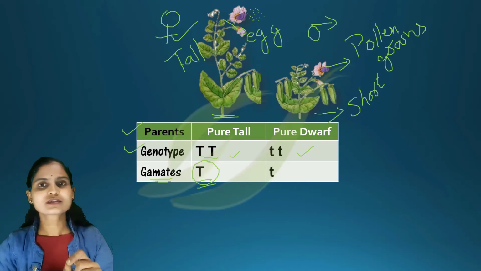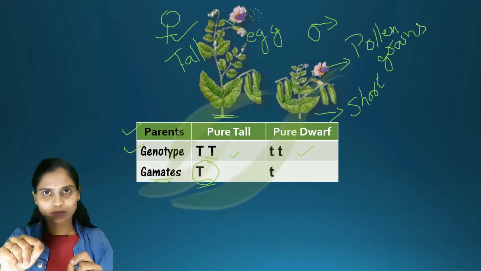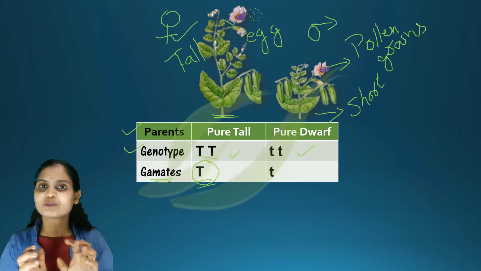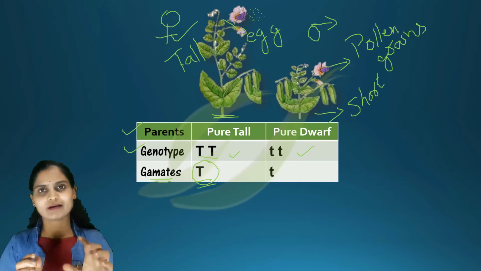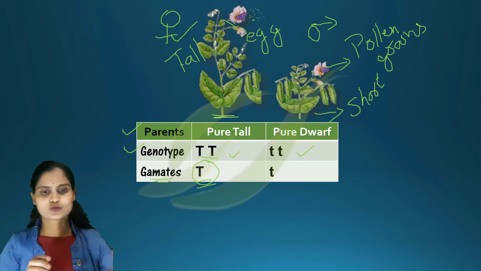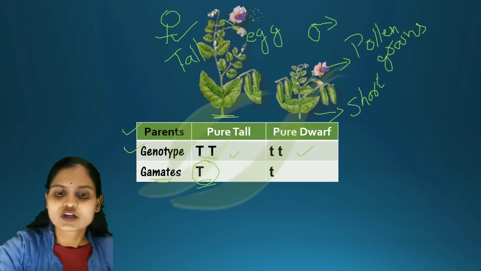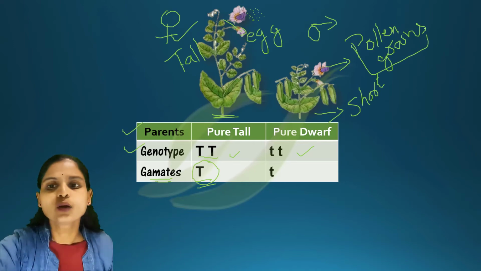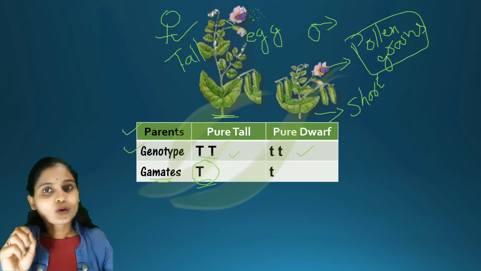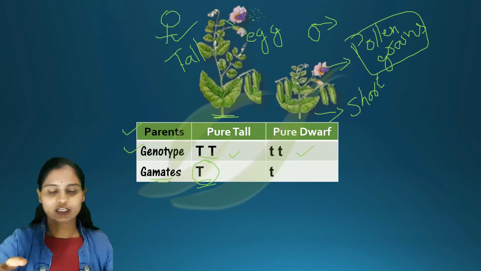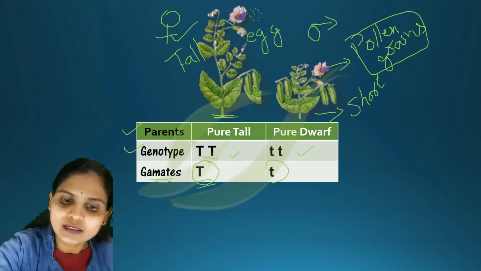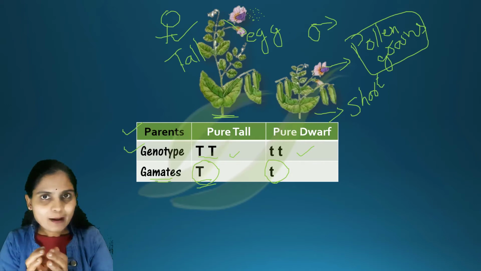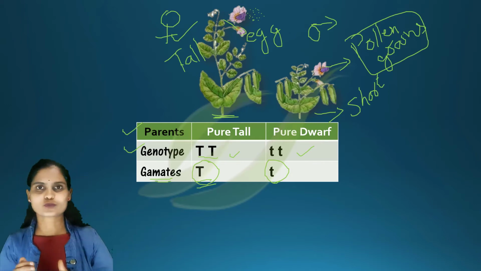For gametes, you can even round it up. If you are rounding up that particular letter, it means it is a gamete containing half of the chromosomes. Now pure dwarf. From the pure dwarf you have collected pollen grains. Pollen grains are also haploid in nature, so here also you are writing small t.